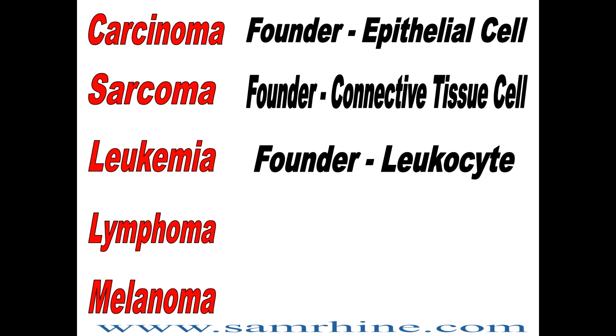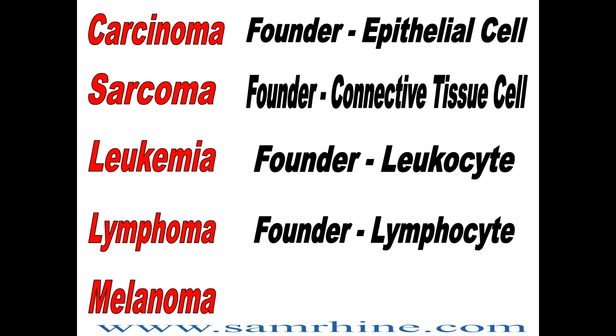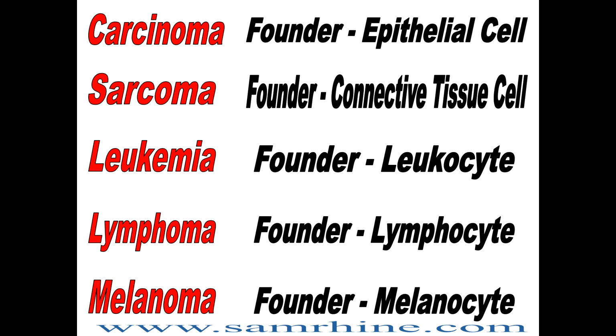If the founder cell is a lymphocyte, then we have lymphoma. If the founder cell, more specifically, is the melanocyte, the pigment cell in your skin, that develops into melanoma. And of those five, which would be the most common? Number one, most cancers are carcinomas that originate from epithelial cells.